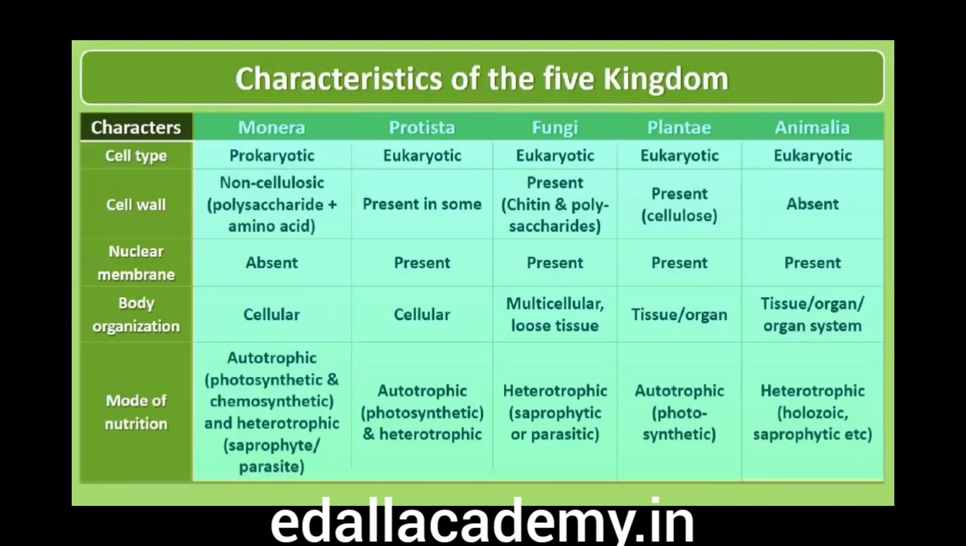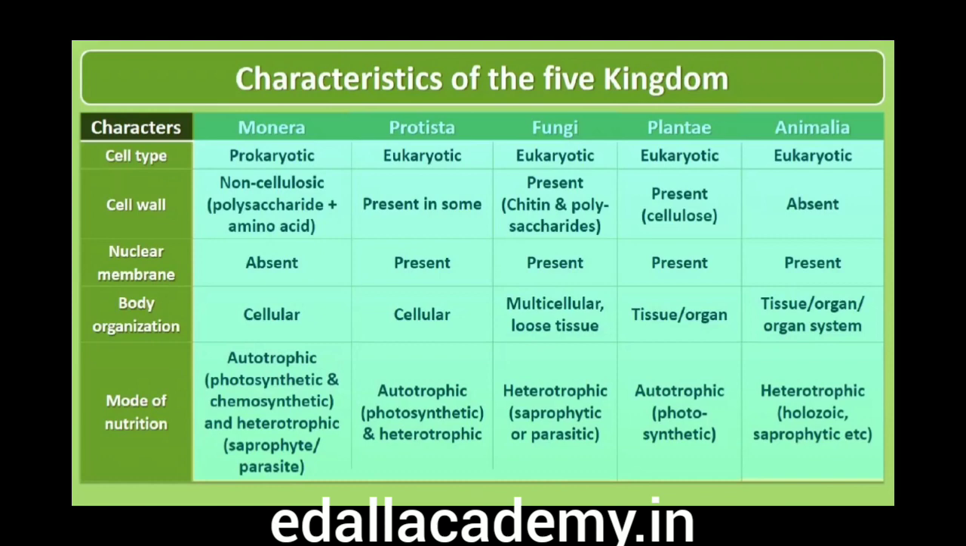Five kingdoms: Monera, Protista, Fungi, Plantae, Animalia. Cell type: Monera are prokaryotic while Protista, Fungi, Plantae, Animalia are eukaryotic. Cell wall: in Monera it's non-cellulosic, polysaccharide plus amino acid. Present in some Protista. In Fungi, present, without cellulose, made up of chitin. In Plantae it's present, cellulose. While in Animalia it's absent. Nuclear membrane: in Monera it's absent, in Protista, Fungi, Plantae, Animalia it's present.